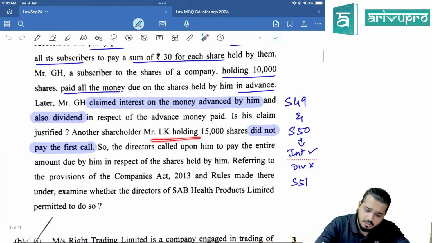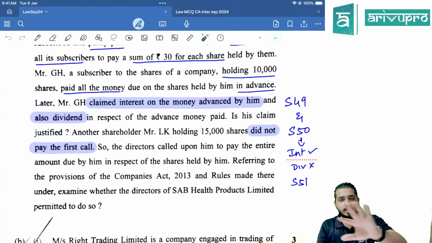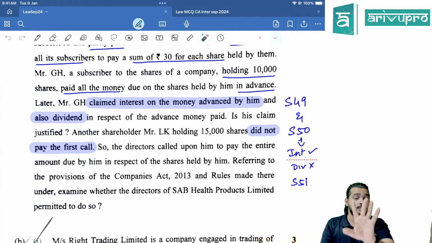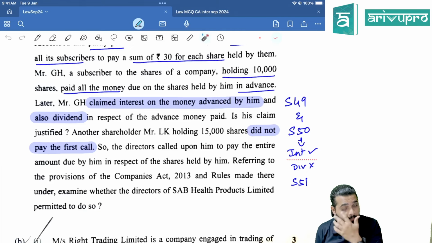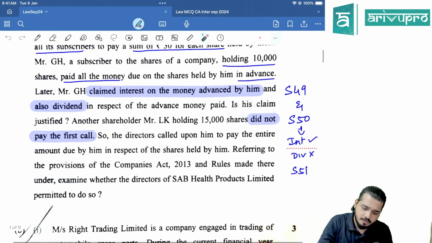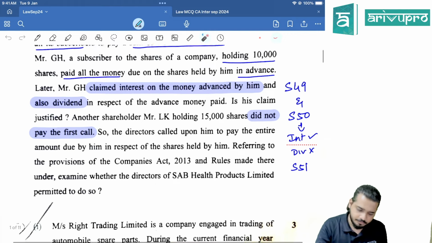Another shareholder, Mr. LK, holding 15,000 shares, did not pay the first call. So the directors called upon him to pay the entire amount due by him in respect of the shares held by him. You cannot call, you have to make uniform calls. Section number 49. Clear? 51 says what? We can pay dividend on what? Paid up capital, provided your articles of association permits, right? Referring to the provisions of the Companies Act and rules made thereunder, examine whether they are permitted to do so. Answer is given. Interest is allowed, dividend is not allowed.